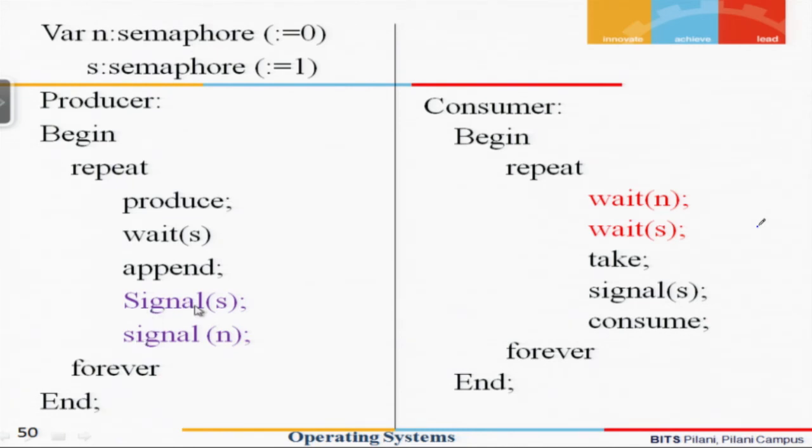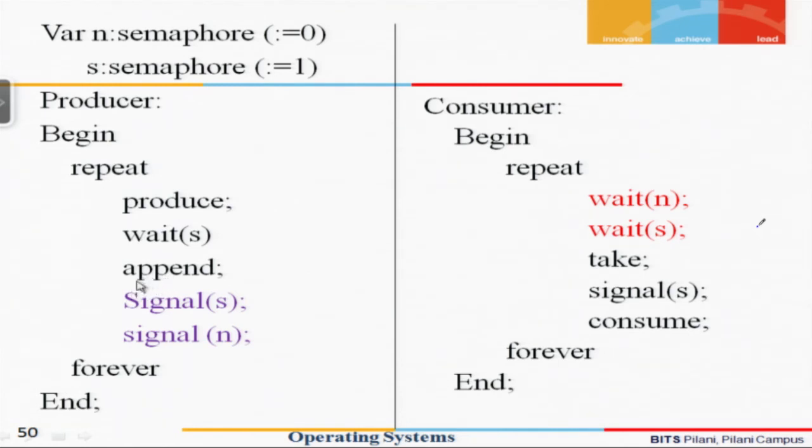In this case we see that we have put signal S and then signal N. The question is that if instead of signal S it was signal N and then signal S, will it make a difference? The answer is no, because the producer has accessed the tray.